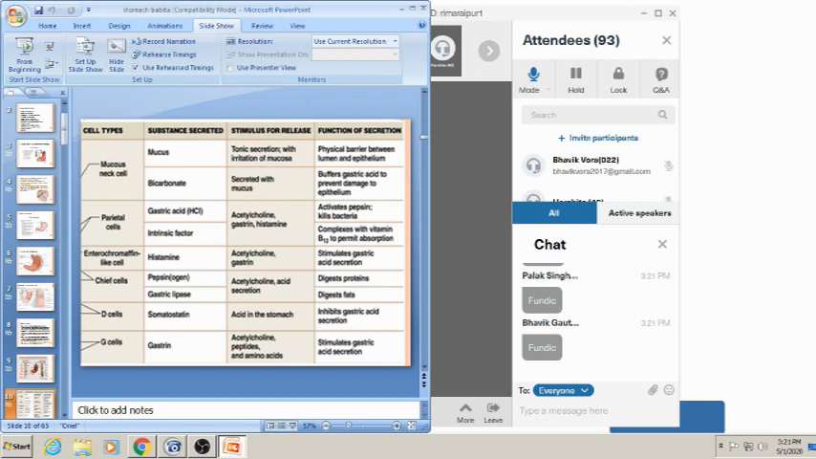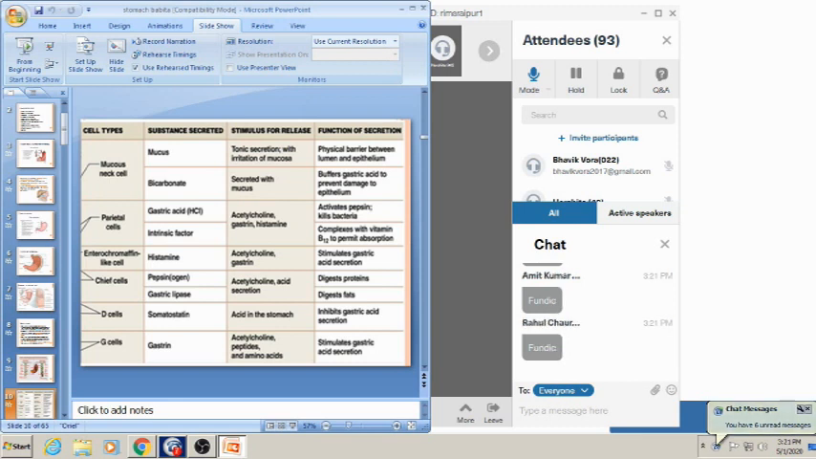So it secretes the HCl and intrinsic factor. A stimulus for this release is acetylcholine, gastrin and histamine. So what is the stimulus for secretion of parietal cells? Acetylcholine, gastrin and histamine. This HCl activates the pepsin.